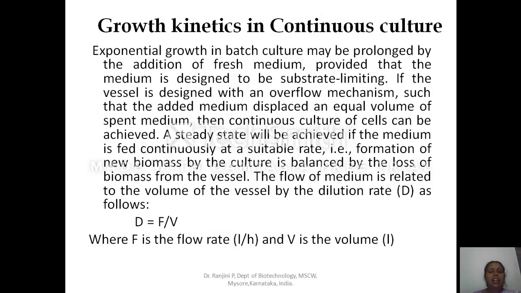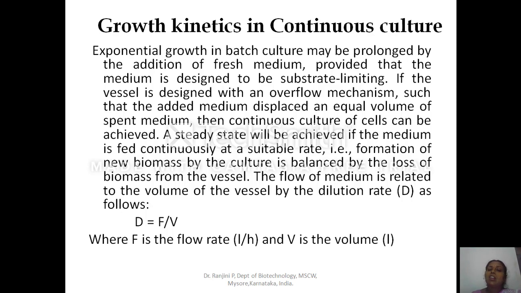Next, growth kinetics in continuous culture. Exponential growth in batch culture may be prolonged by the addition of fresh media, provided that the medium is designed to be substrate limiting. In case of the chemostat, the biosensor senses the optimum essential nutrient concentration. So that is the signal that will send the spent out of the outlet, and it will draw the same volume of the fresh media inside the fermenter.